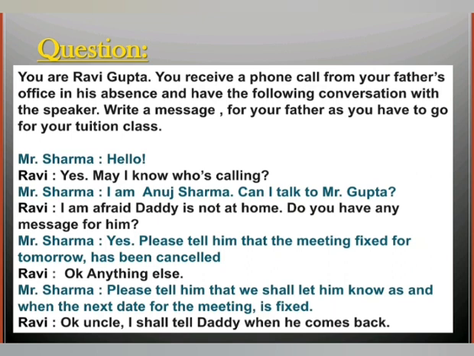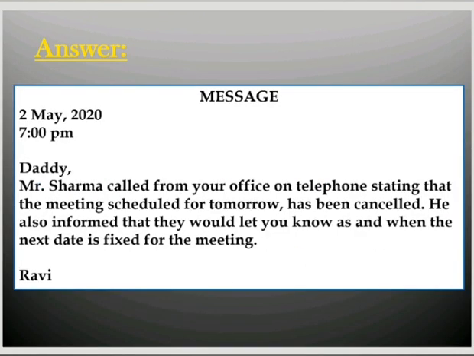This is the conversation between Ravi and Mr. Sharma. So since Ravi has to leave for his tuition class, he will now draft a message out of this conversation for his father. And who has to do it for Ravi? We have to do it for Ravi because we are Ravi Gupta over here. So let us do it for him. And here is the message that has been drafted on the basis of the telephonic conversation that we just read. You will notice over here that only the important inputs have been converted into a message, nothing else. So let us read the message.